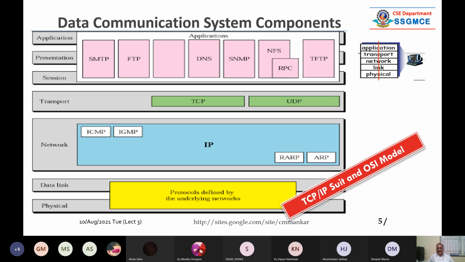Now, this was the diagram which tells you what the layers in the OSI model are. 7 layers are there: application layer, presentation layer, session layer, transport layer, network layer, data link layer, and physical layer. But if you see this diagram, we are considering only these 5 layers: application, transport, network, link, and physical layer. That's it. This is our syllabus. So you should think about what the problem is here. Why are we excluding a few layers, maybe 2 layers like presentation and session? What is the problem with that? You should think about it.